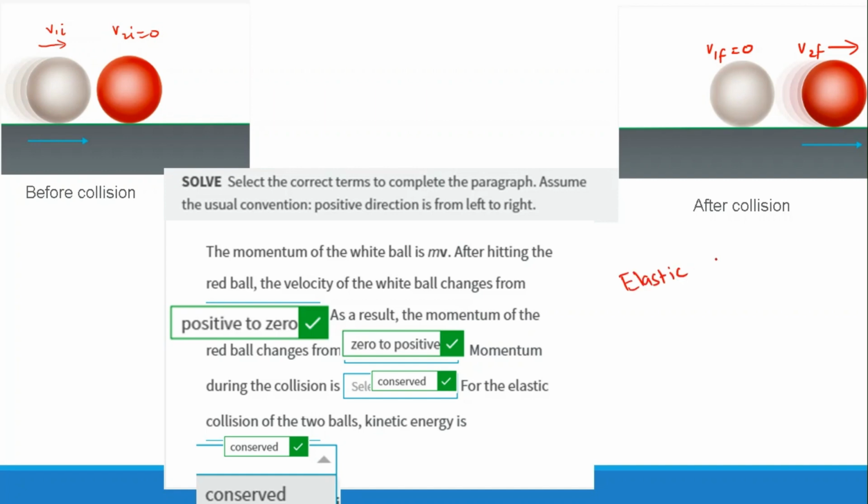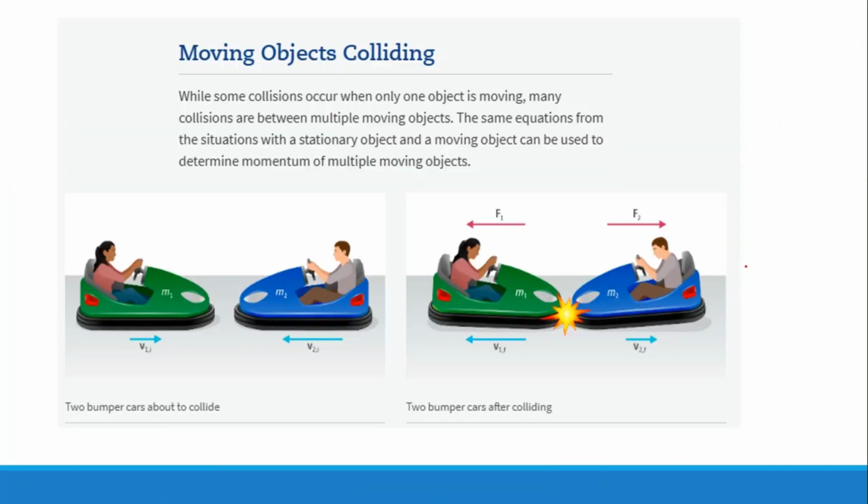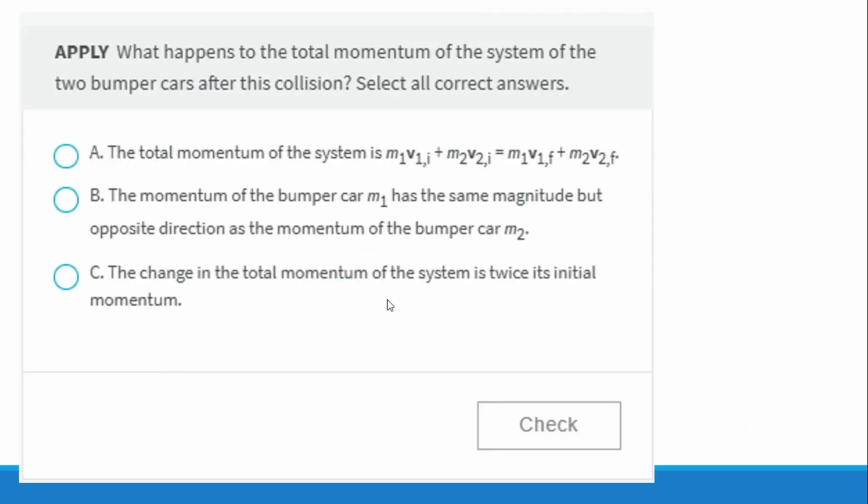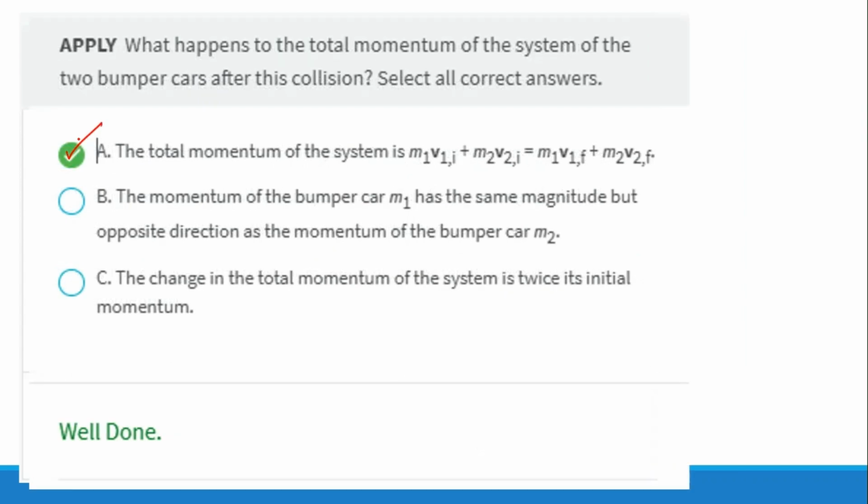But if there is somehow energy lost, we can say that it will be a simple inelastic collision. In this case, with two bumper cars, when two bumper cars hit, there is some loss of energy, so we will consider it a simple inelastic collision. For this case we will use the equation m1v1i plus m2v2i is equal to m1v1f plus m2v2f. So the total momentum of the system, either elastic or inelastic, will remain the same before and after.